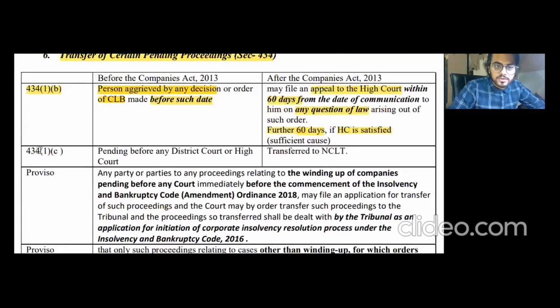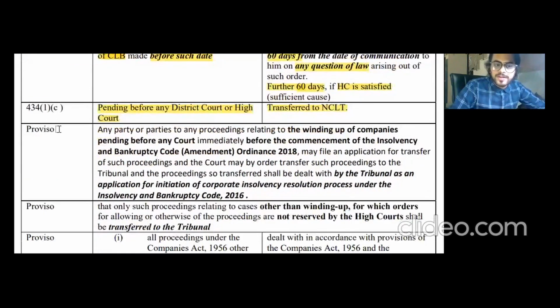Section 434 subsection 1 clause C talks about matters pending before any district court or High Court. If any order, prosecution, or appeal is pending before the district court or the High Court, then the same shall be transferred to the NCLT. But now there are provisos, the exceptions to Section 434(1)(c), where we will talk about the winding up section. So let's completely focus on these points only.